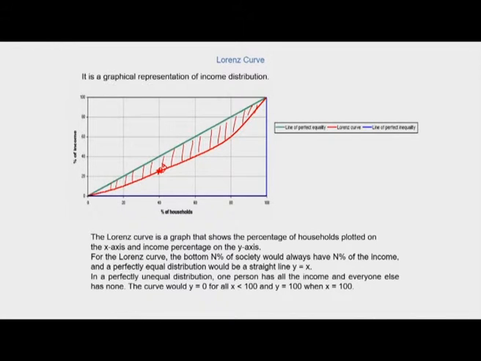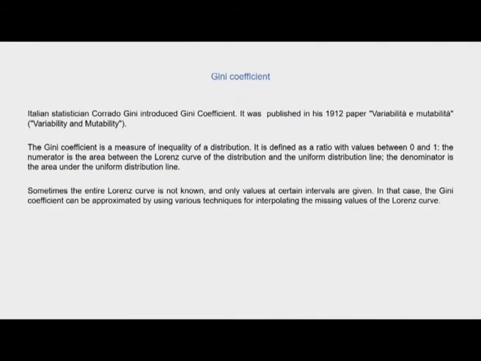So for the Lorenz curve, the bottom n% of society would always have n% of the income, and a perfectly equal distribution would be a straight line where y is equal to x. Now the Gini coefficient is drawn from the Lorenz curve.